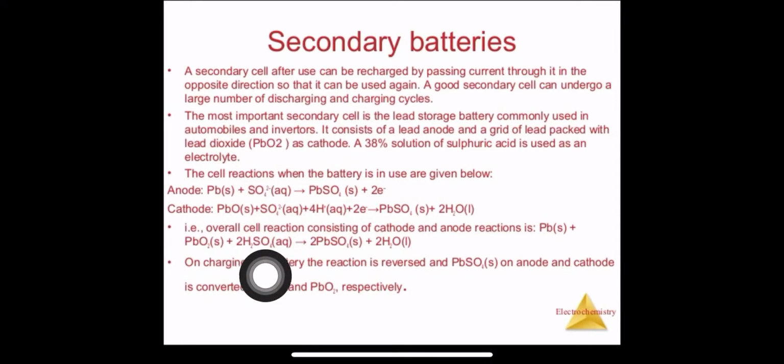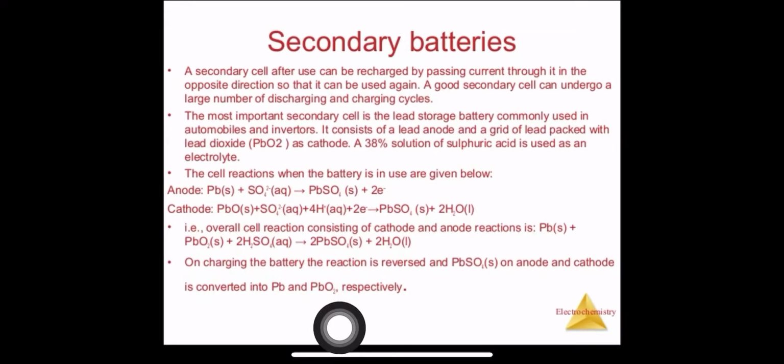So what do we do when we are charging the battery, when we are supplying external energy in the form of current? The PbSO4 which was formed will break down into Pb, which will deposit at the anode, and PbO2 at the cathode. In this way we get our anode and cathode again. This is the anode and this is the cathode respectively.